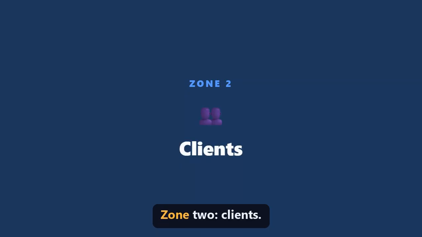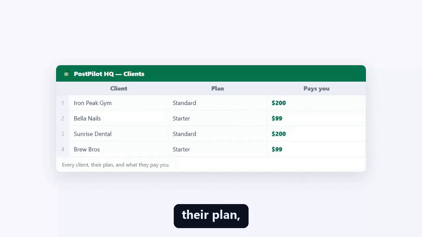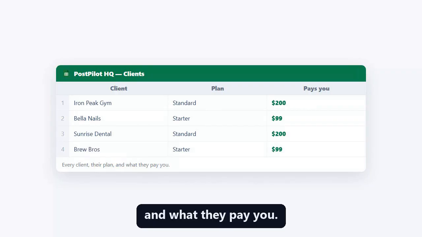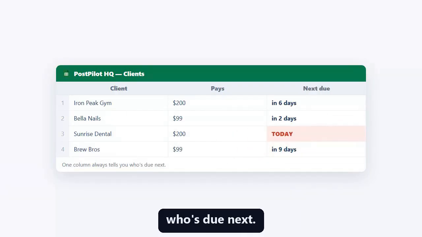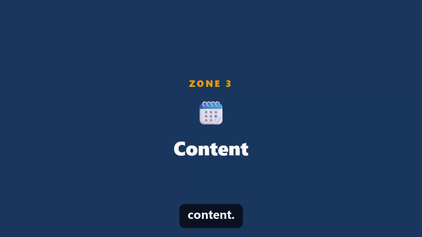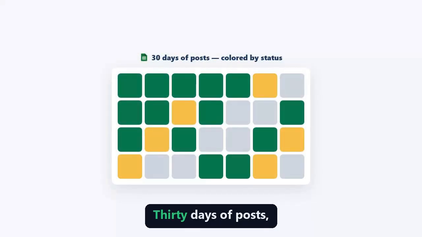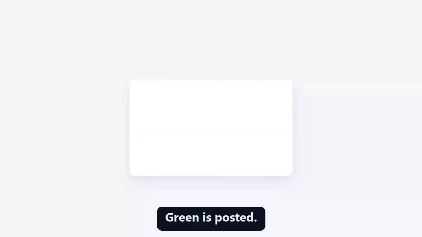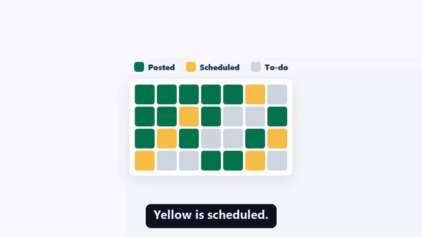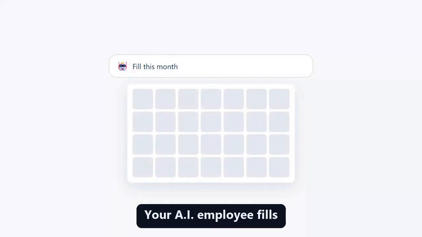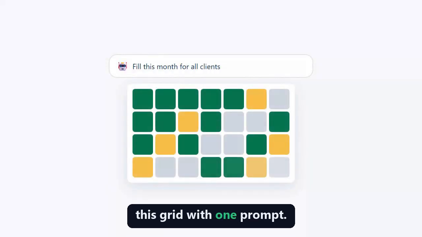Zone 2. Clients. Every client, their plan, and what they pay you. One column always tells you who's due next. Zone 3. Content. 30 days of posts, colored by status. Green is posted. Yellow is scheduled. Gray is your to-do list. Your AI employee fills this grid with one prompt.